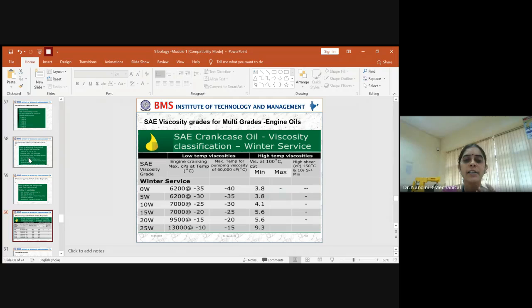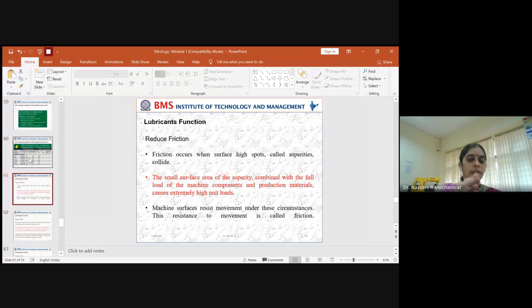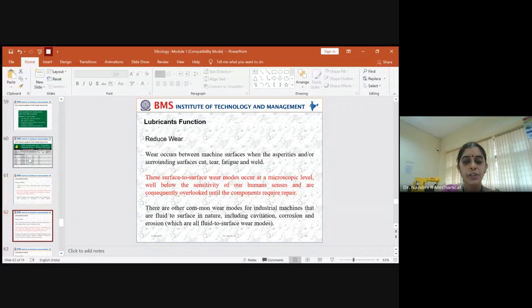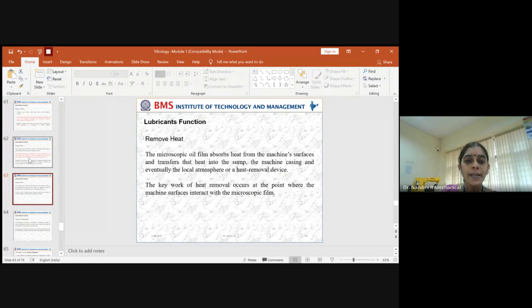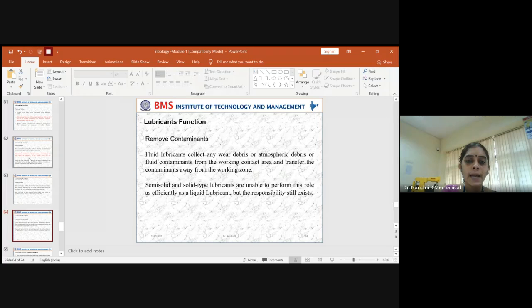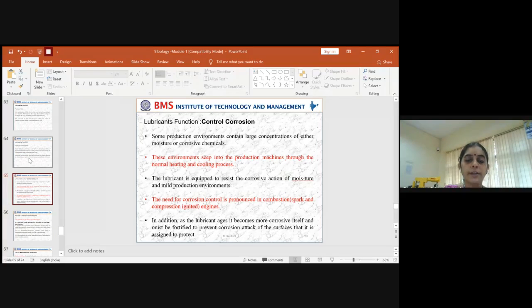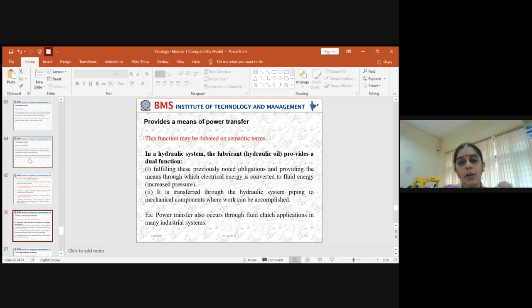Here they have taken an example of a crankcase oil, specific to a winter service condition. So these are the available grades. And we use lubricants to overcome many drawbacks when the machine component is moving. Why? Because you have to reduce the friction, reduce the wear, remove the heat, remove any associated contaminants, control corrosion to some extent, and also indirectly provide some means of power transfer.